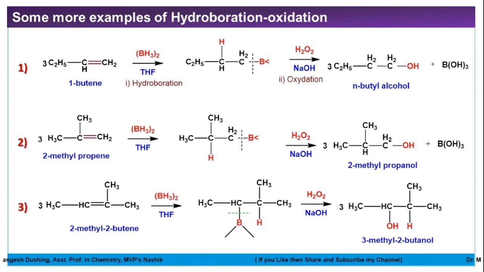So these are some examples. Just learn that the double bond is converted to a single bond. The electronegative part, that is hydride, prefers a carbon which has fewer hydrogen atoms, while boron prefers the carbon which is less sterically hindered, less substituted. So we'll get the alcohol which is the less substituted alcohol.